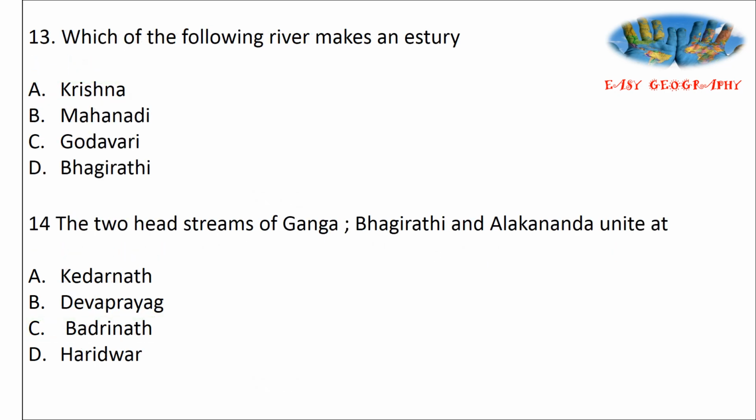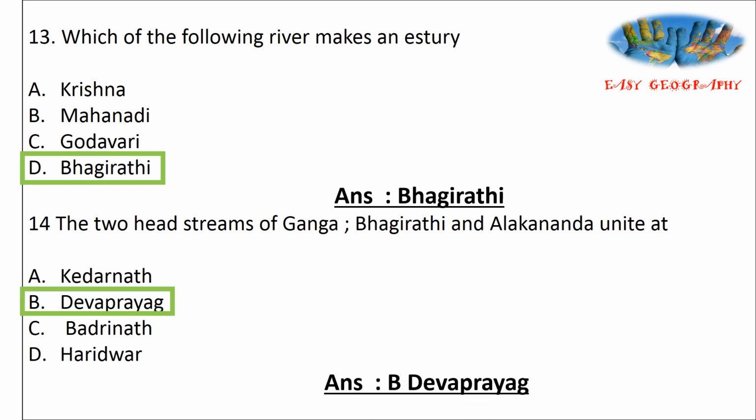Which of the following rivers makes an estuary? Krishna, Mahanadi, Godavari, Bhagirathi. Answer is option D, Bhagirathi. All others make deltas. Next question. The two head streams of Ganga, Bhagirathi and Alaknanda, unite. The meeting place of Bhagirathi and Alaknanda: Kedarnath, Devaprayag, Badrinath, Haridwar. It is Devaprayag.